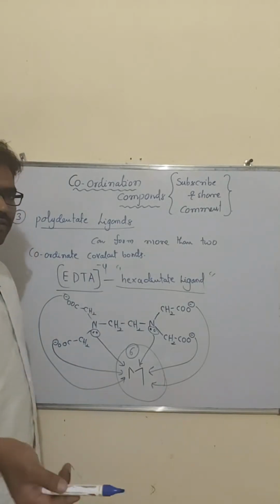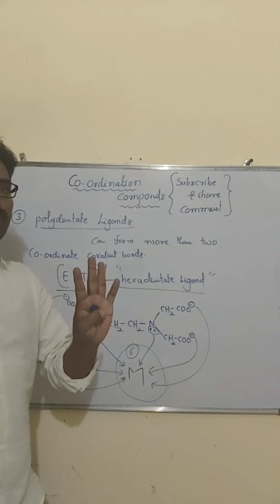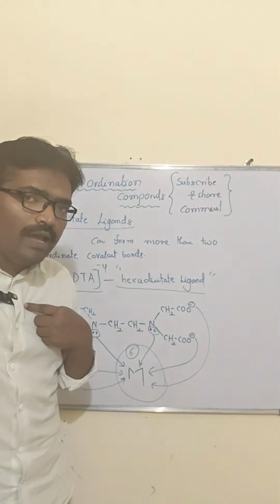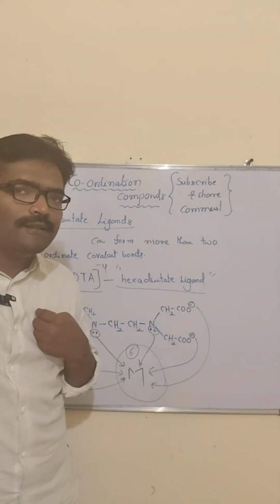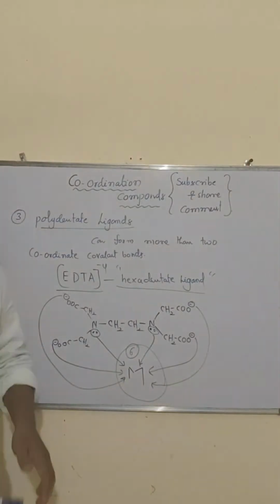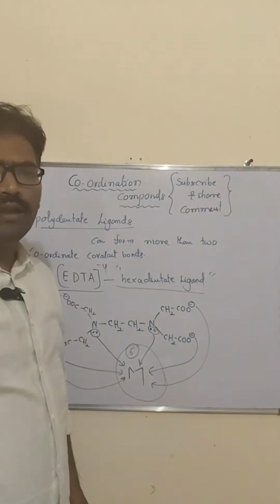So more than 2: even if 3 donor atoms are there and it forms 3 coordinate covalent bonds, then we call it a tridentate ligand. Then later, if 4 donor atoms are there, then tetradentate ligand.